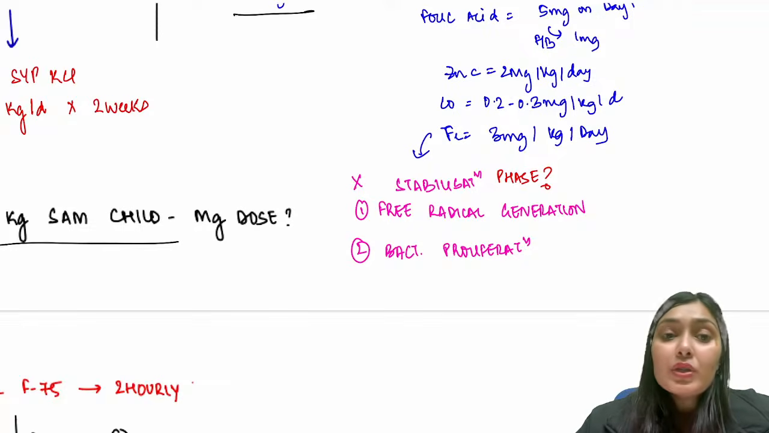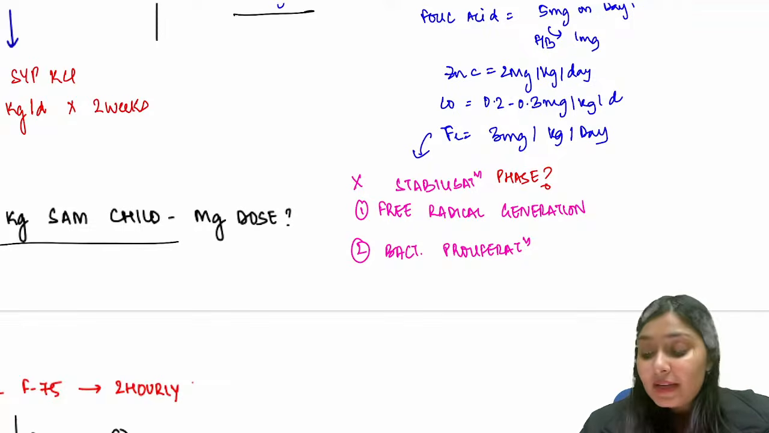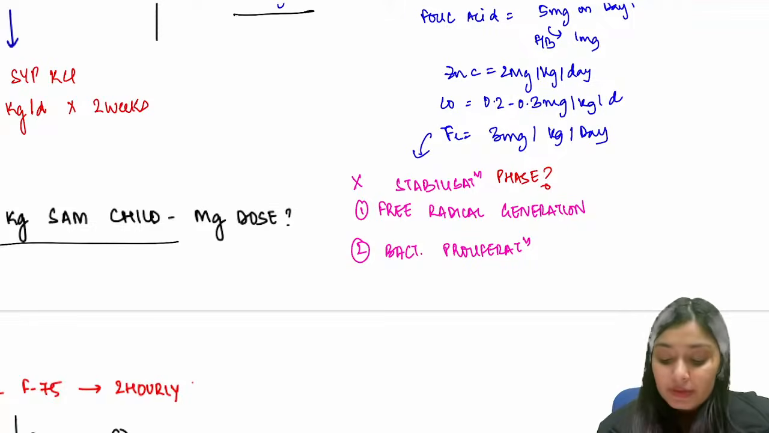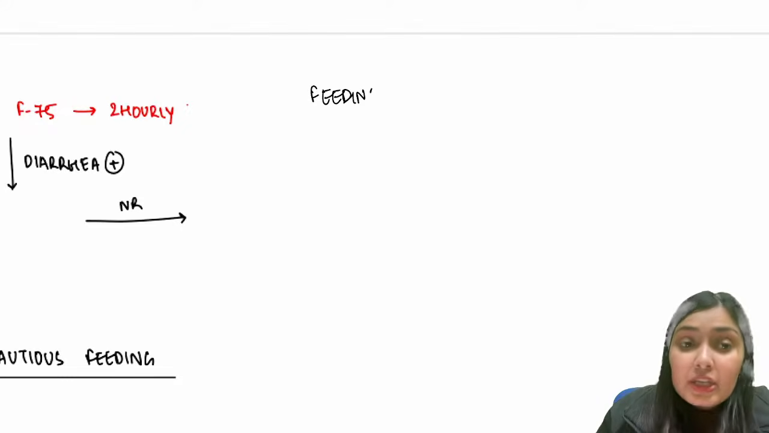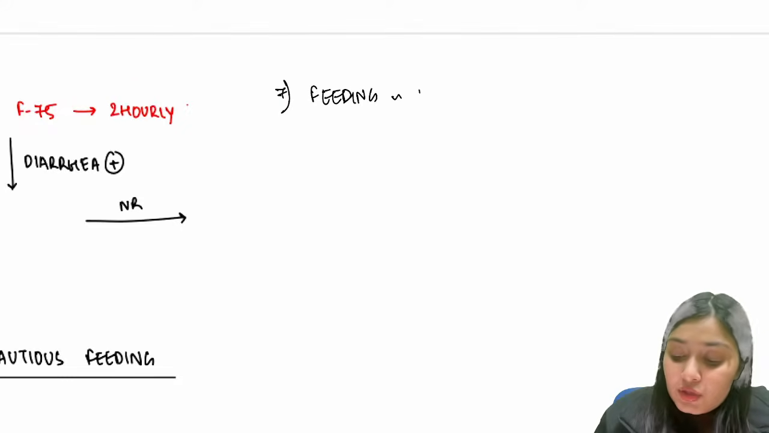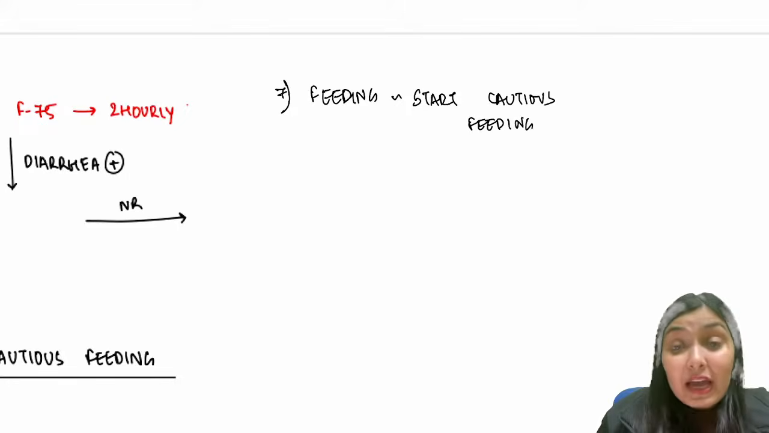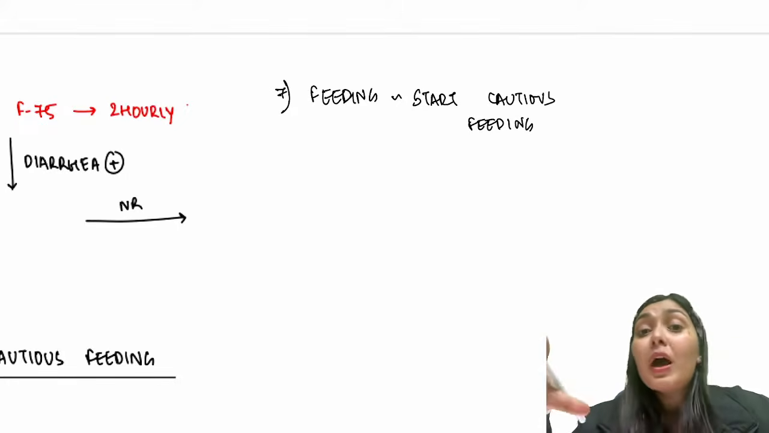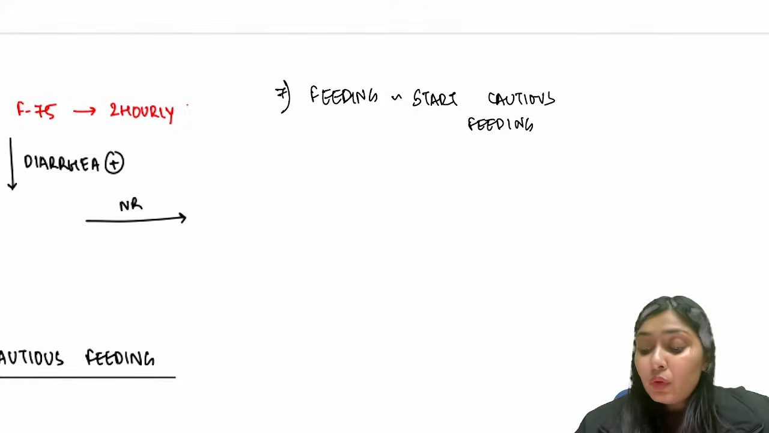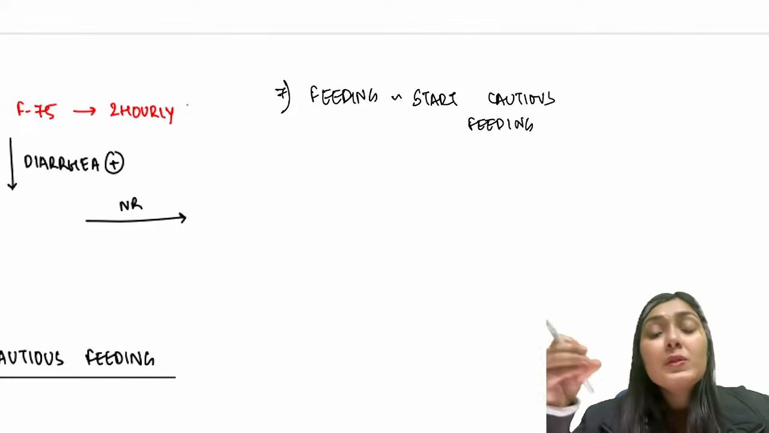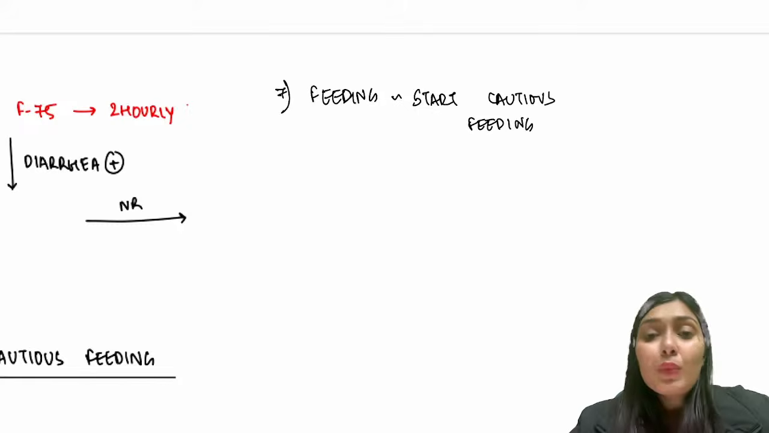Right, so this was about micronutrients. Then let's move down to feeding. When we talk about feeding in SAM, firstly we initiate cautious feeding. What do I mean by cautious feeding? This is a complicated SAM child, right? I cannot bombard with a lot of calories and protein at once. What do we do? We gradually introduce small meals. Small but frequent meals.